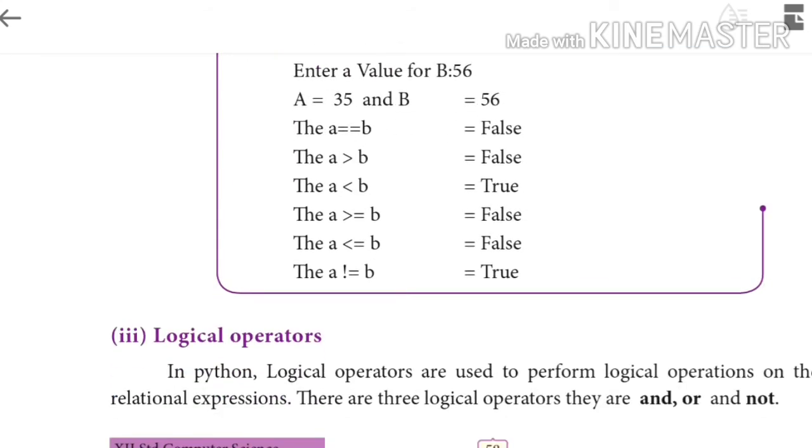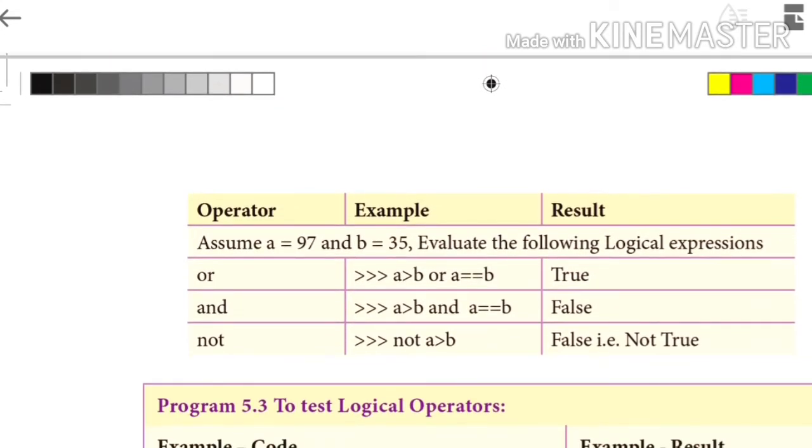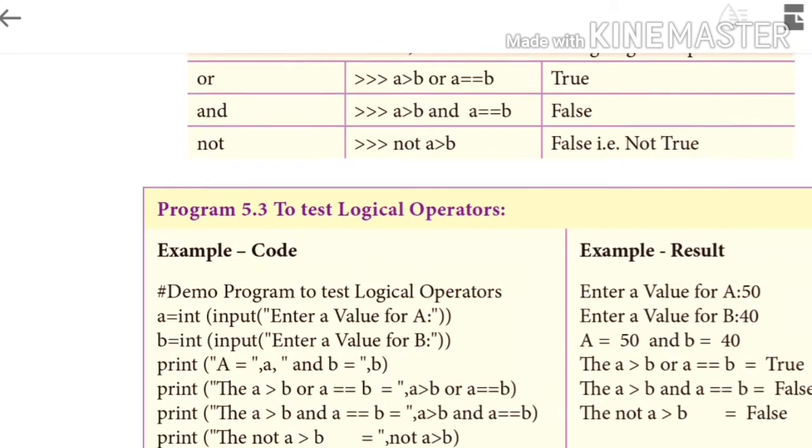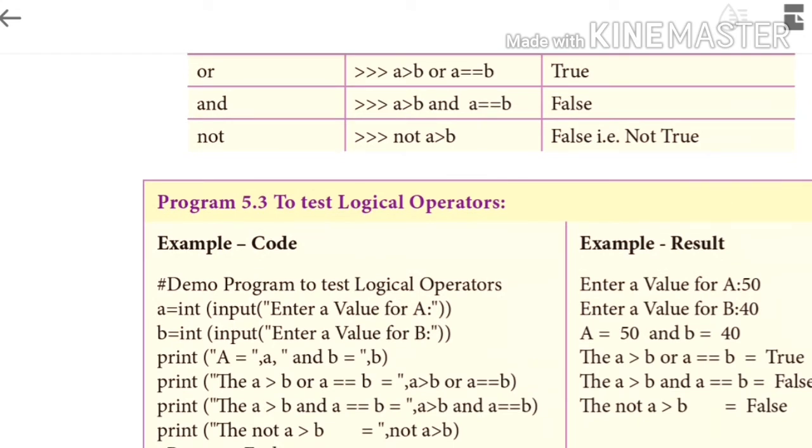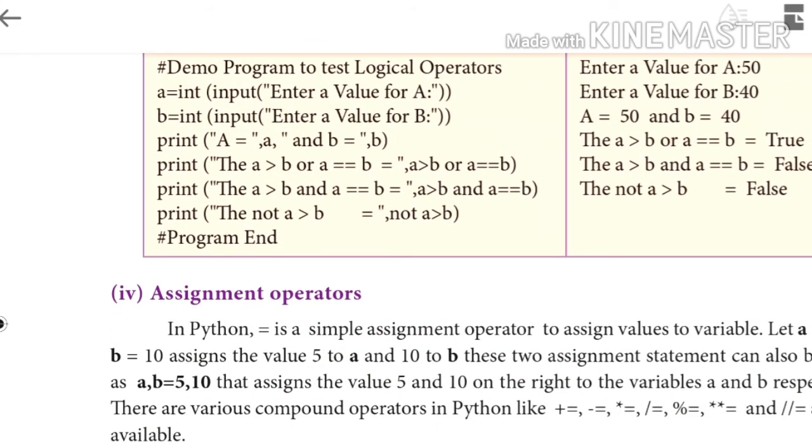And next one, the logical operator. The logical operator is used to perform logical operations on the given relational expression. Here we are using three types of logical operations: and, or, not. The table shows how we can use these operators. It returns the answer as boolean values, either true or false. To test the logical operator, a demo is given. As usual, we can apply these logical operators in programming and then we get the result as given below.